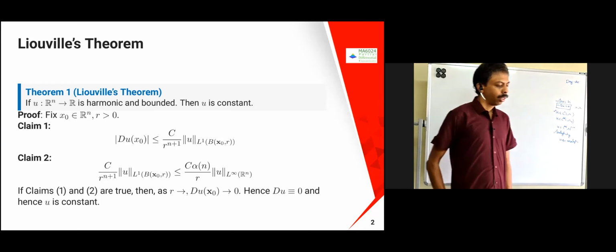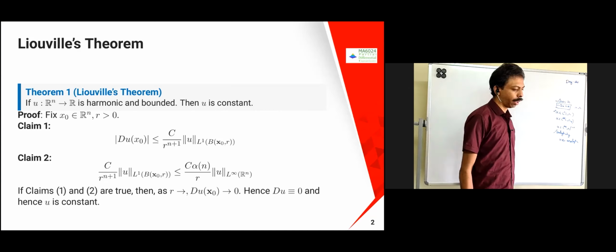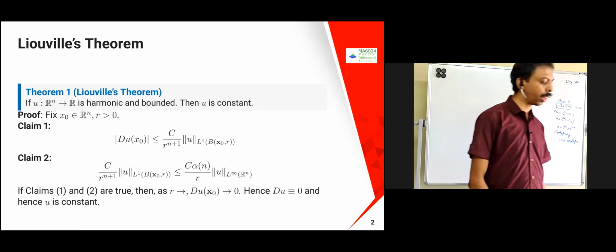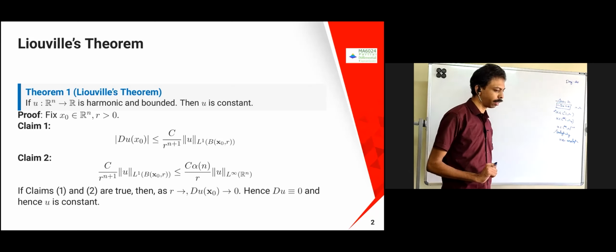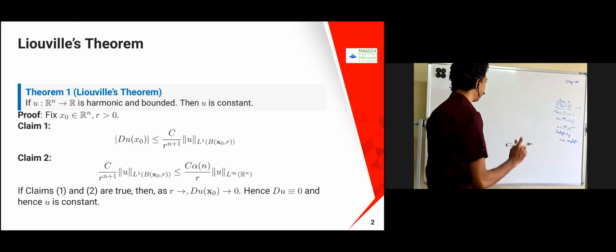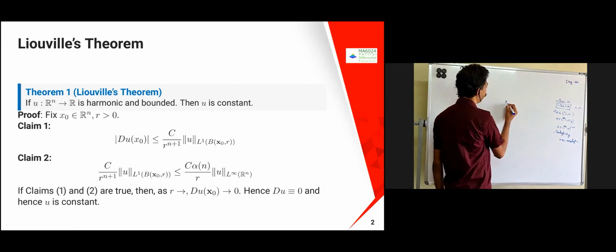Once again, the proof is a little complicated. I'm just going to do only part of the theorem; one part I'm making an exercise, which is not hard to prove. I'm proving only one part. So let's take x₀ belongs to Rⁿ.